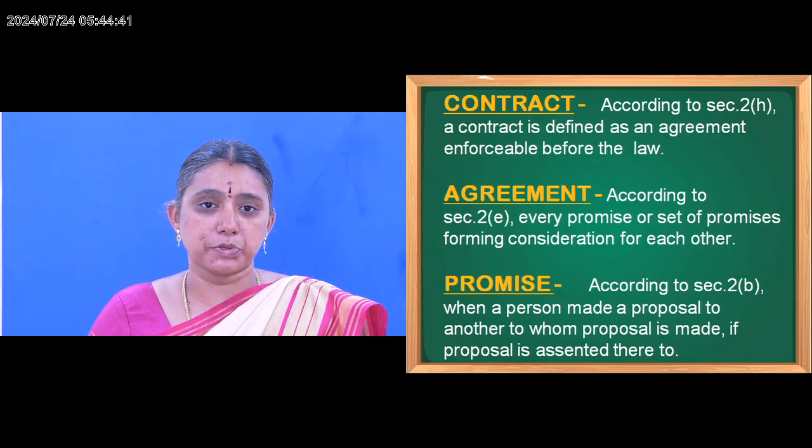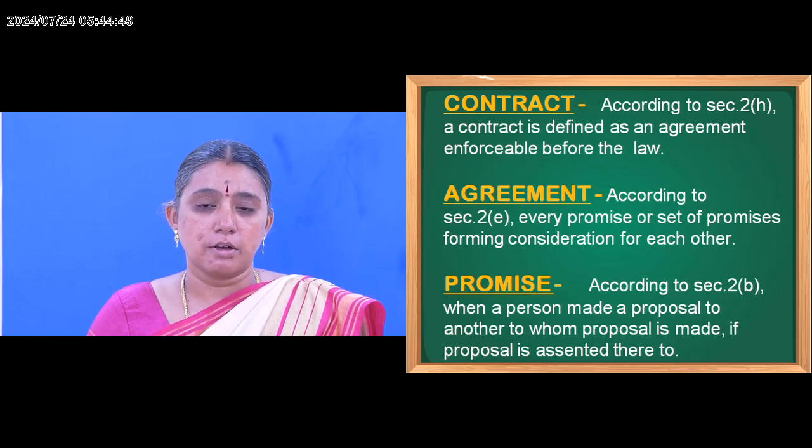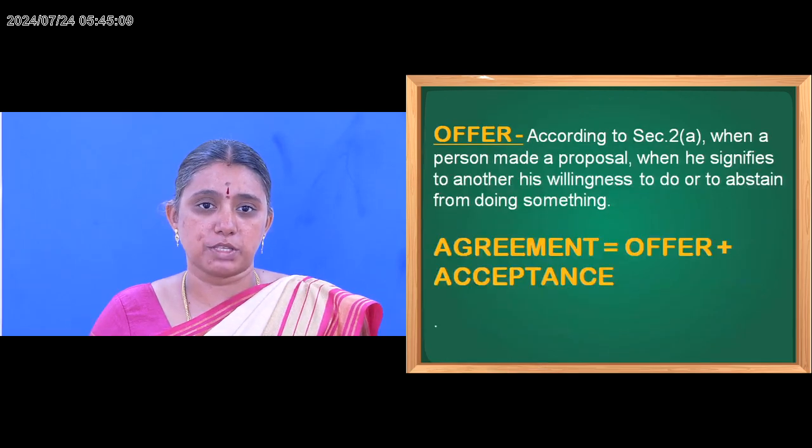Next, we are going to see what an agreement is, which is mentioned under Section 2, subsection (e). Every promise or set of promises forming the consideration for each other is called an agreement. Next, we are going to see what is meant by promise. Promise is mentioned under Section 2, subsection (d) of the Indian Contract Act of 1872. When a person makes a proposal to another person, and the proposal is assented to, then it is called a promise.